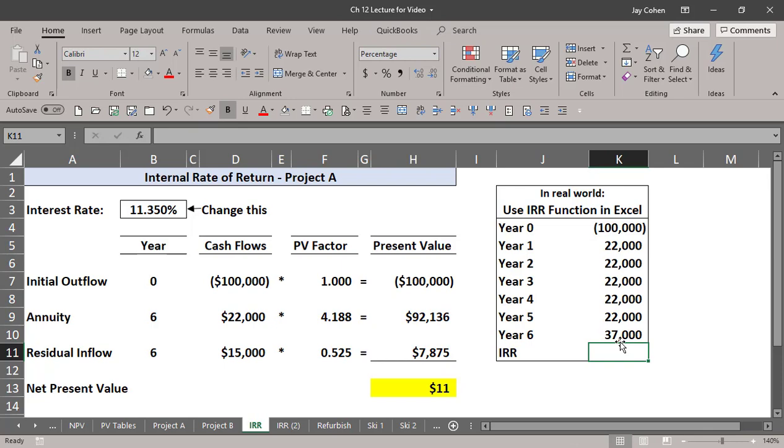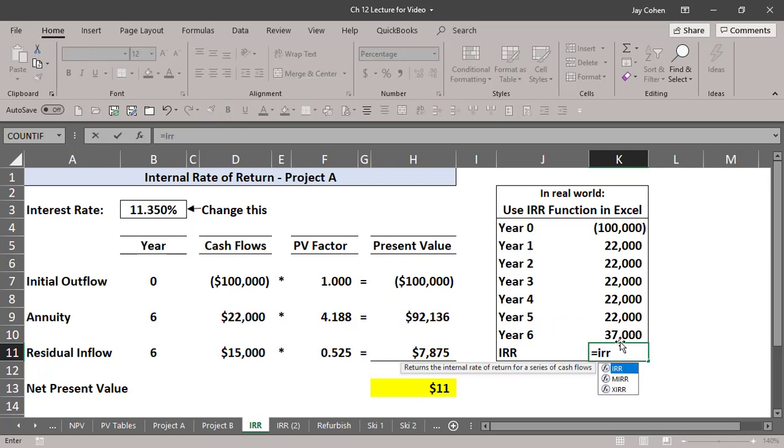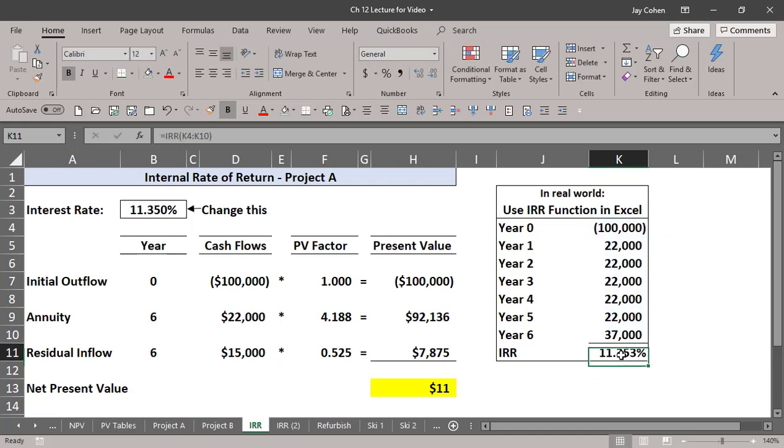And then to get it, you would just do equals IRR, and then select all the cells in the exact order of the years, and it would tell you the answer. It's 11.35. Remember, notice how I was almost there? So it's 11.35%. That means that's the true rate of return we're earning on this investment.